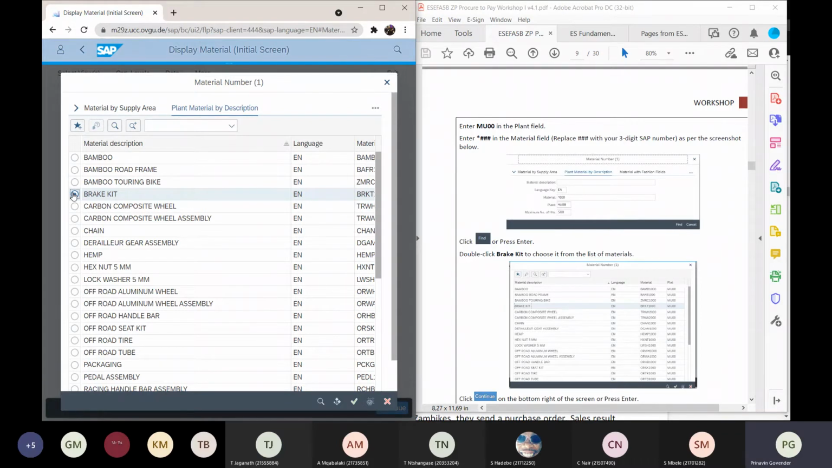It's so cool. That's why they have all these material descriptions, bamboo road frame. But guess what? They've got a carbon composite wheel assembly. Any of you know what this is? A carbon composite?